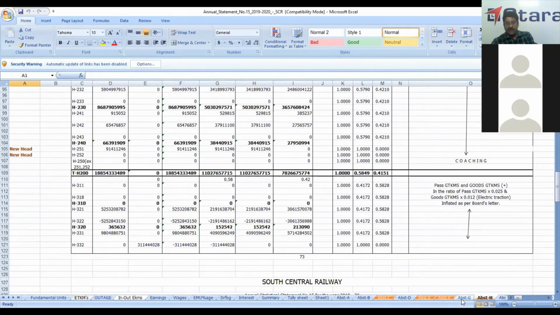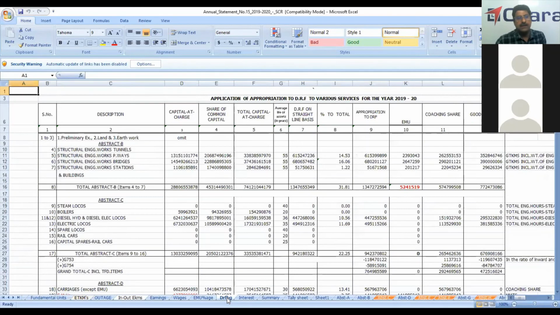So after we bifurcate all these abstracts, then we have one DRF. Depreciation reserve fund. For every asset we purchase, we apportion a small amount for DRF, so that if we purchase an engine, whose life is 30 years or 25 years, after the expiry of it we should be able to purchase a new engine, including any advanced features.